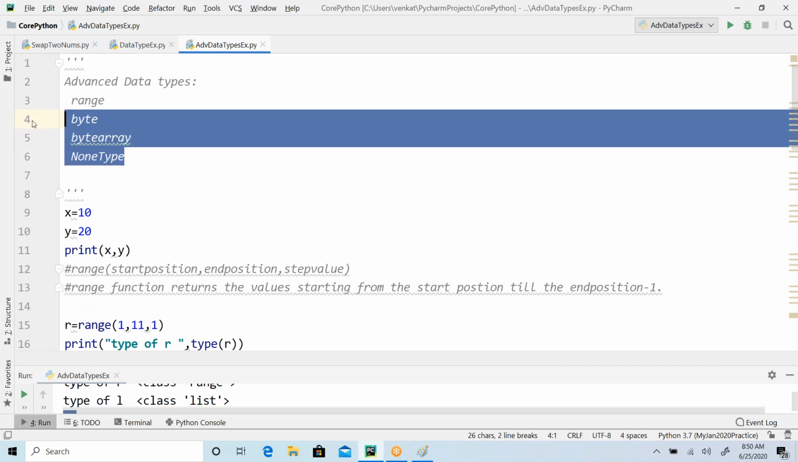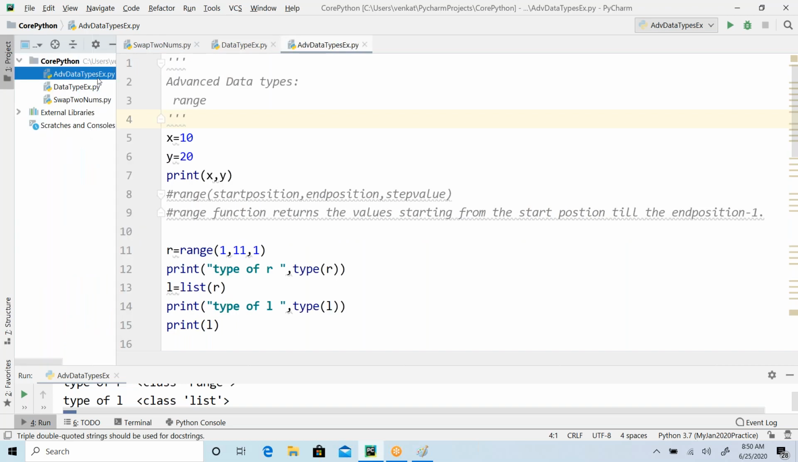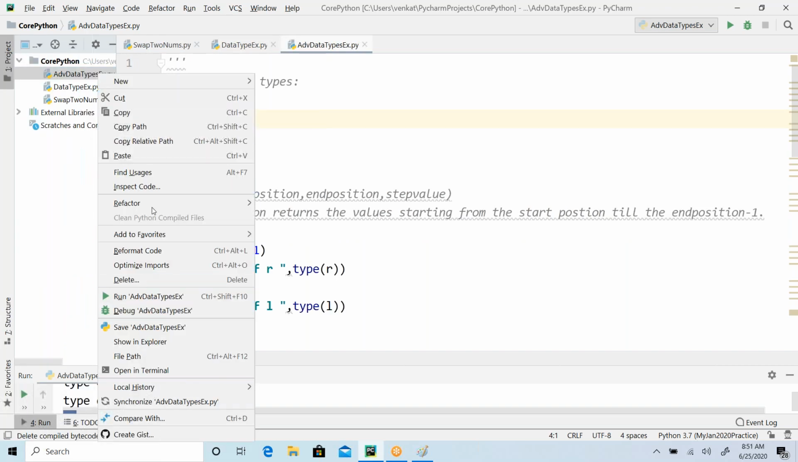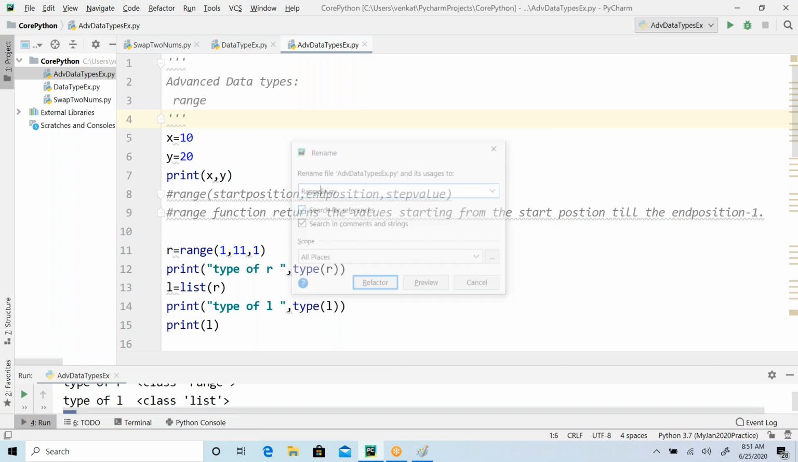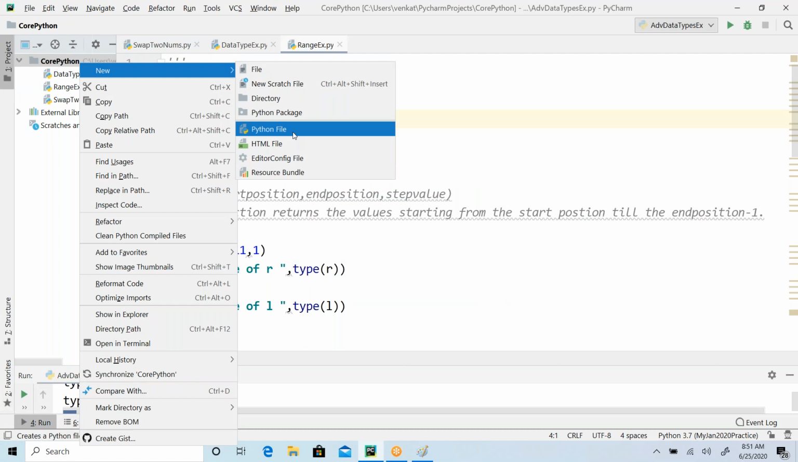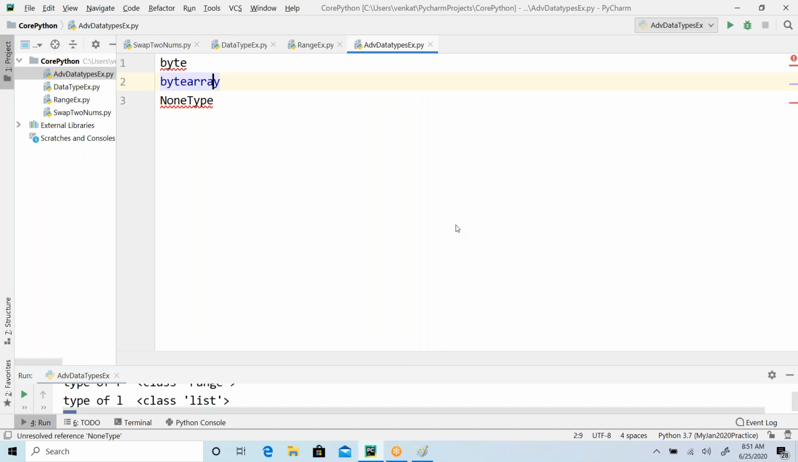What I'll do is move this to a new file again, and rename this file as range example, because I have completely discussed the range. Now let me create a new Python file. With this, the byte array stuff. I'm going to talk about these three that are left out: bytes, byte array, none type.